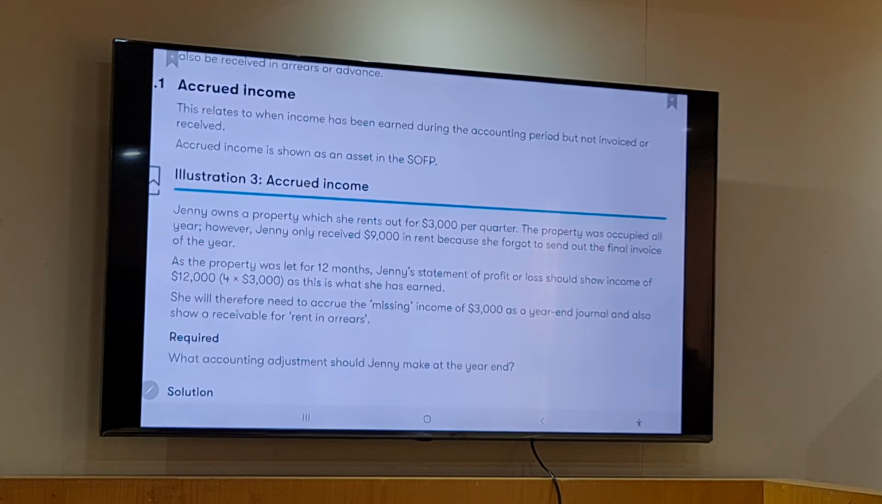Per quarter meaning how many months? 3 months. So in 3 months, how much rent is she getting? Each 3 months she is getting 3,000. Now, for the entire year, total rent income should be how much? But how much did she receive? 9,000. So how much does she need to receive? Another 3,000. Now, we need to pass the double entry for this.